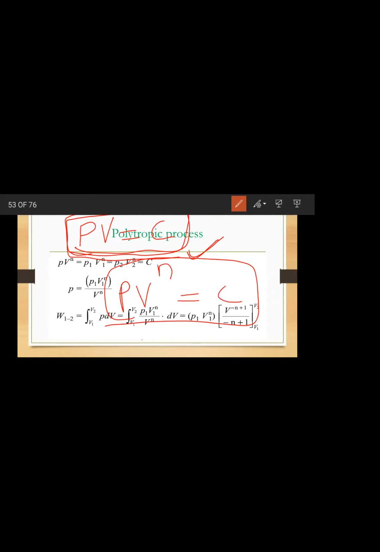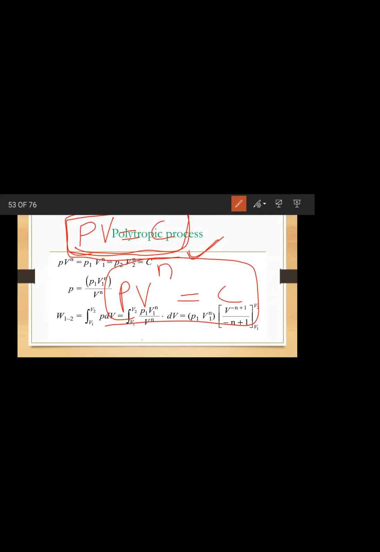Now you just tell me what is the governing equation for isothermal process? Lokesh? What is the governing equation for isothermal process? The above equation, first equation, what is that?